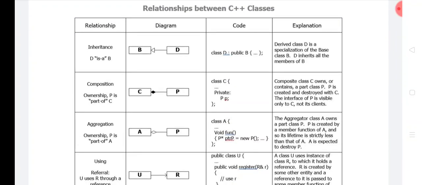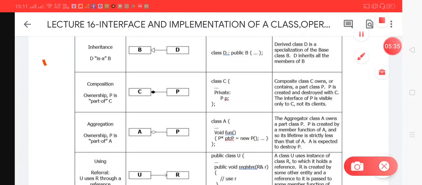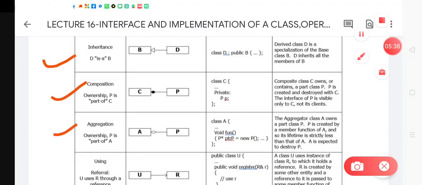So there are basically four types of relationship that exist between the classes: inheritance, composition, aggregation and using. Inheritance says it will have an is-a relationship, like B is a base class and D is the derived class, and this is the syntax for writing the inheritance relationship.